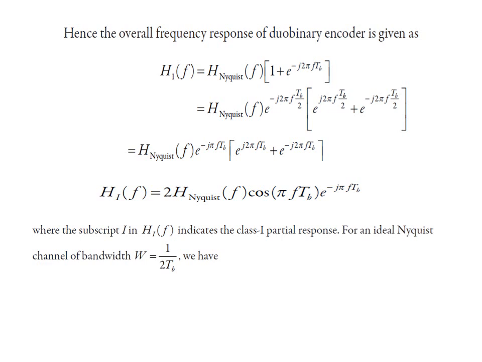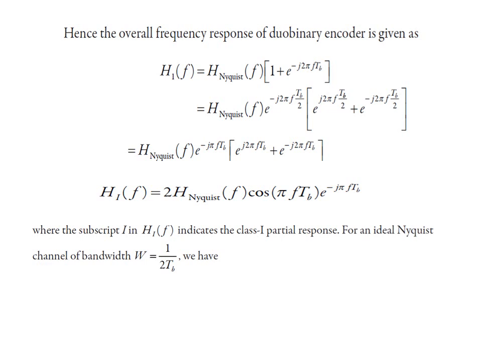As we know, the delay has a frequency response of 1 plus e raised to minus j 2 pi f Tb, and the frequency response of the ideal Nyquist channel is written as H Nyquist f. So the overall frequency response of the duobinary encoder will be the multiplication of these two responses, of the delay as well as of the ideal Nyquist channel. Now we are going to solve it.